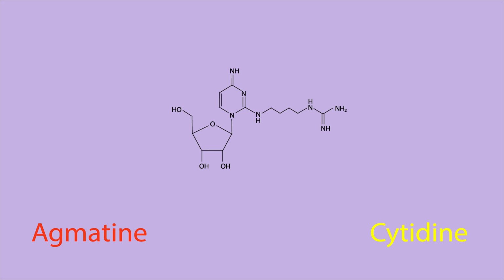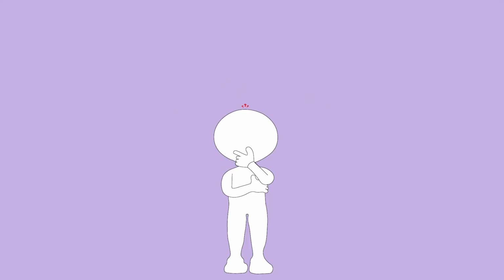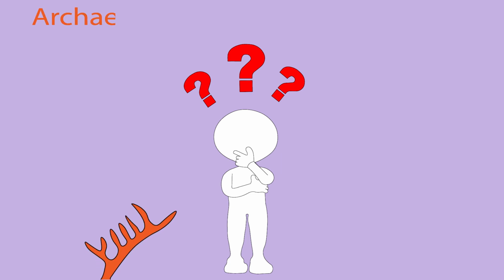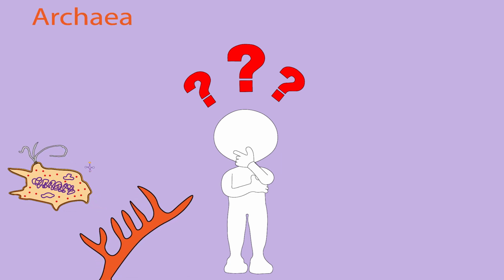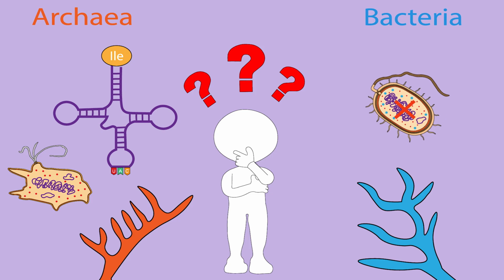The researchers suggested that the combination of agmatine and cytidine creates the name agmatidine for this archaea modified base, as the term lysidine was the fusion of lysine and cytidine in bacteria. But there are still a few questions in our mind. Is the mechanism to create agmatidine just simply like that? Do all archaea phyla have isoleucine tRNA for the AUA codon with agmatidine, and why not in bacteria?